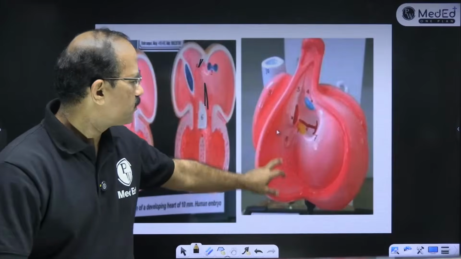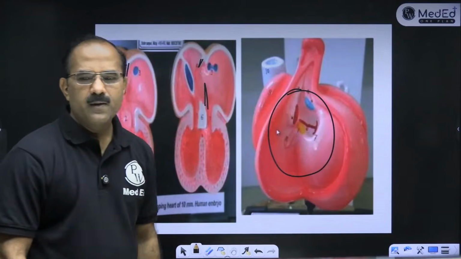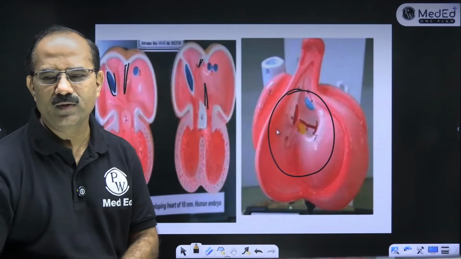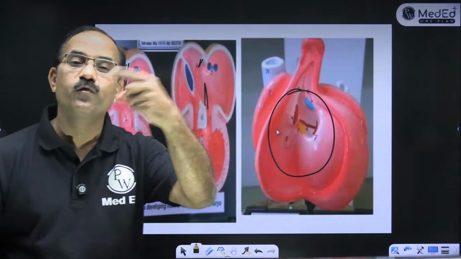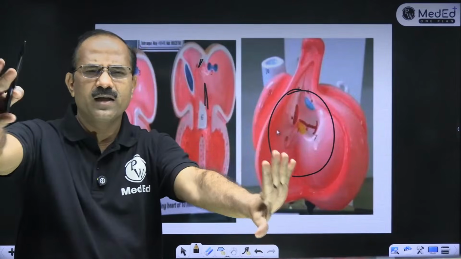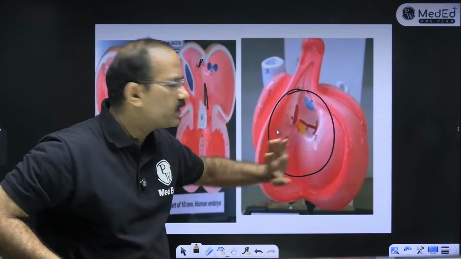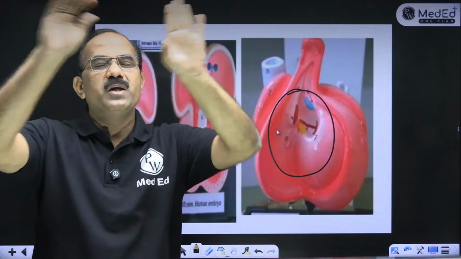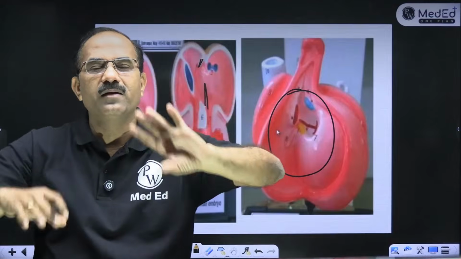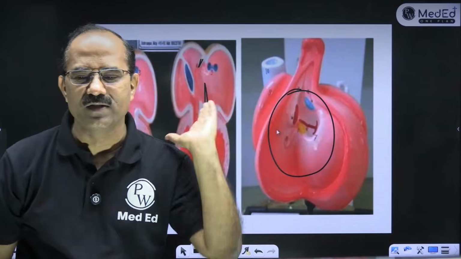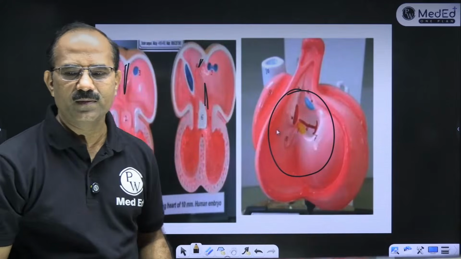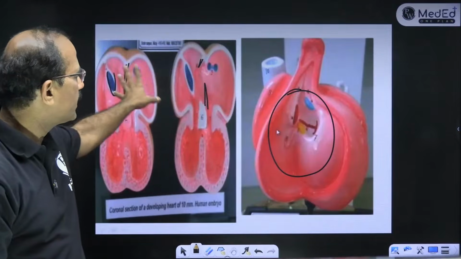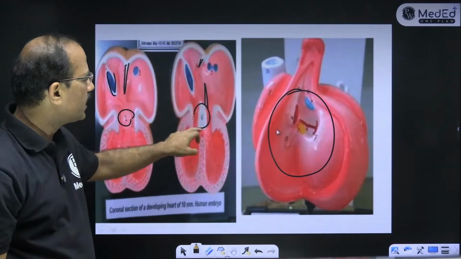Fine. What is this model? What is this model? Come on, come on, come on, बच्चों. This is the development of interventricular septum. बस मॉडल आइडेंटिफाई करना है. Then you have to answer on theory. This is interventricular septum. Interventricular septum, muscular part, membranous part. Muscular part grows in the floor of the ventricle. Membranous part is derived from one, the bulbar septum, and the development and the proliferation of AV cushions. Proliferation of AV cushions. Fine. So that's the development of interventricular septum. This is interatrial septum. This is AV cushion. ये AV cushion है.